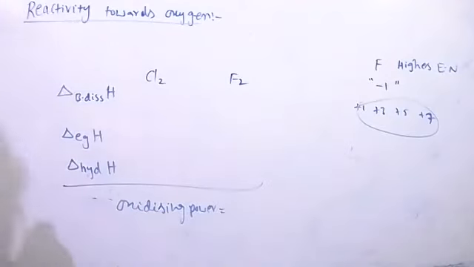Which one has higher bond dissociation enthalpy or lower bond dissociation enthalpy? Which one?